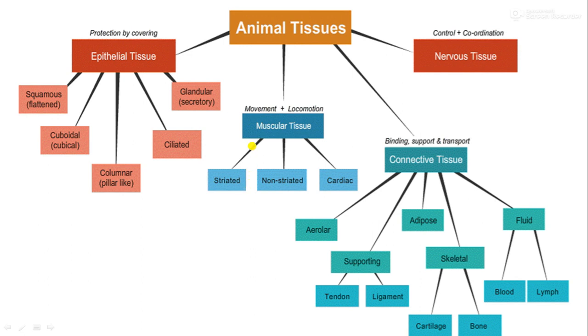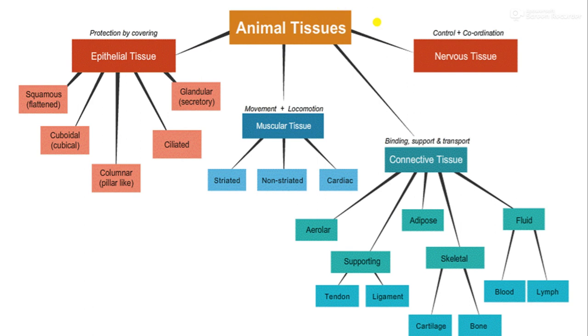Today I am going to explain about animal tissues. In the last video I explained about plant tissues. Now let us learn animal tissues. Before that, let us revise what tissues are: a group of cells specialized for performing a particular function. We have also learned that plant tissues and animal tissues are different because their ways of life are different. So let us come and learn animal tissues.